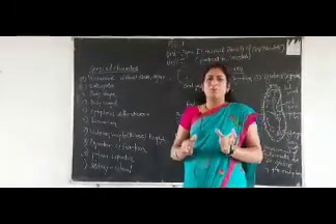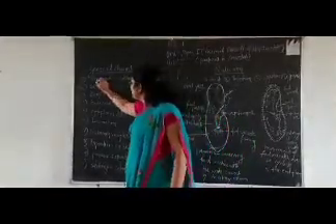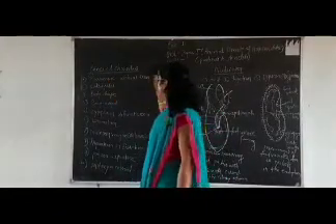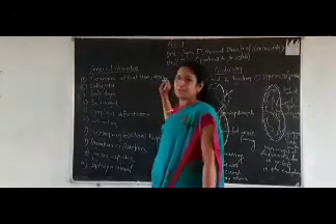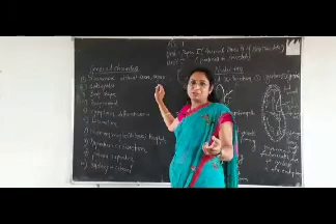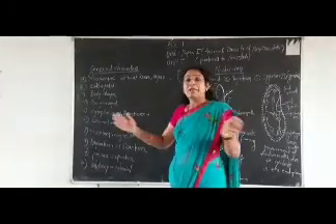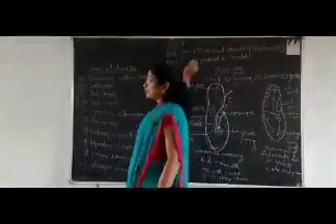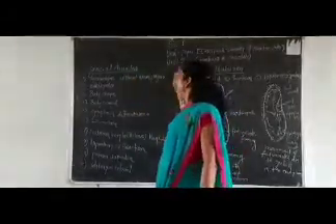This is all about the protozoa. But now I am discussing the particular general characters of the protozoa. So look here, it is microscopic and without tissue and organ. Without tissue, of course, because it is unicellular. Tissue means a group of cells forms a tissue and a group of tissues forms an organ. But if the protozoa are unicellular, it means that they are without tissue and without organ.